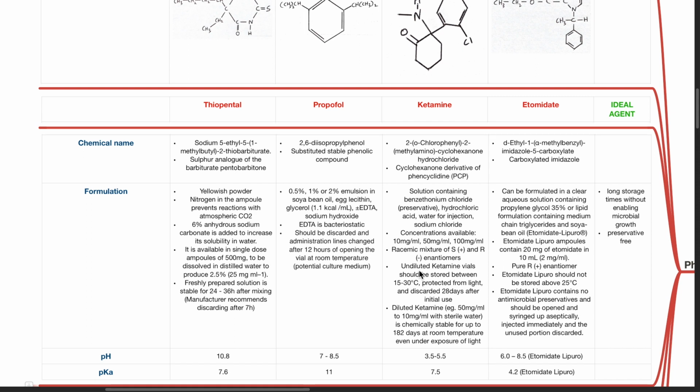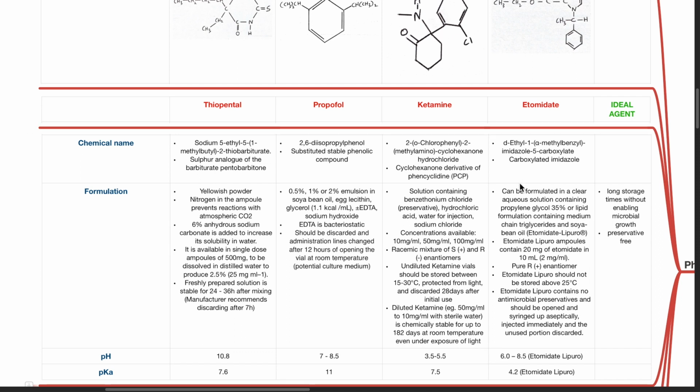Undiluted ketamine vials should be stored within 15 to 30 degrees Celsius, protected from light, and discarded 28 days after initial use. Diluted ketamine, such as 50 mg per ml to 10 mg per ml with sterile water, is chemically stable for up to 182 days at room temperature, even under exposure to light.